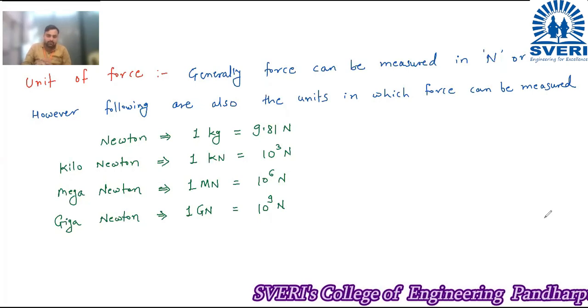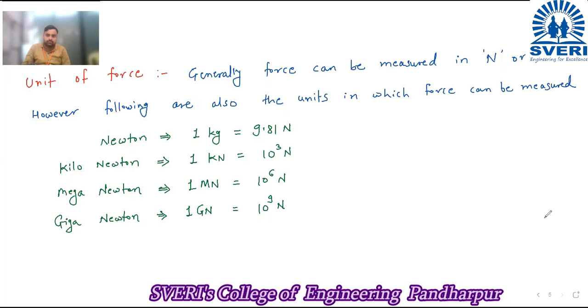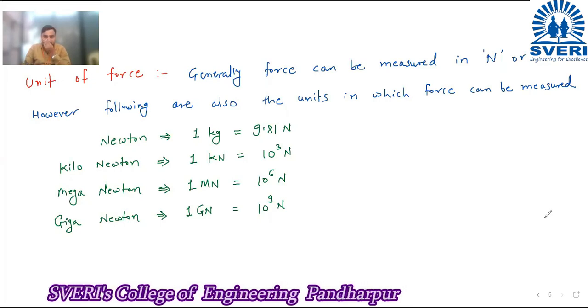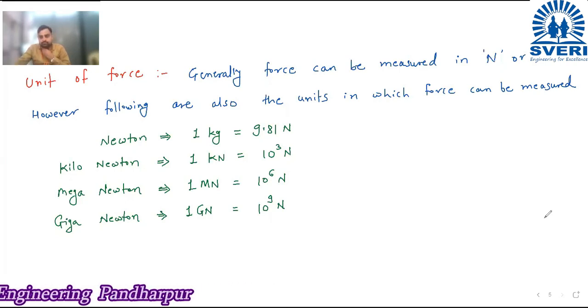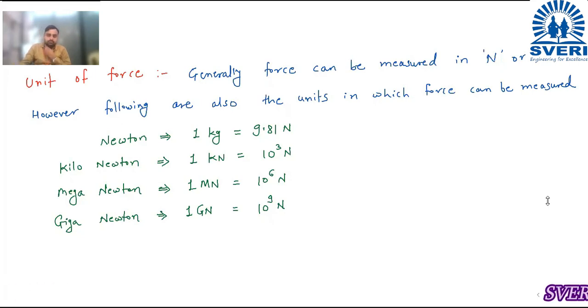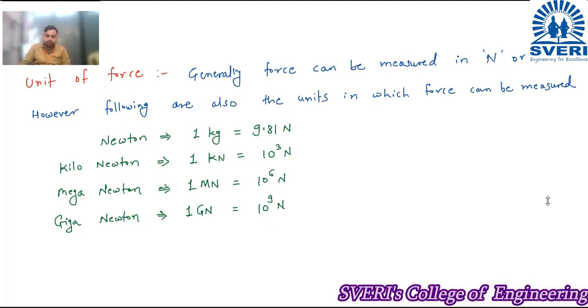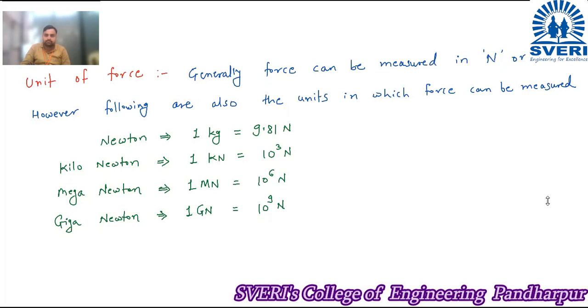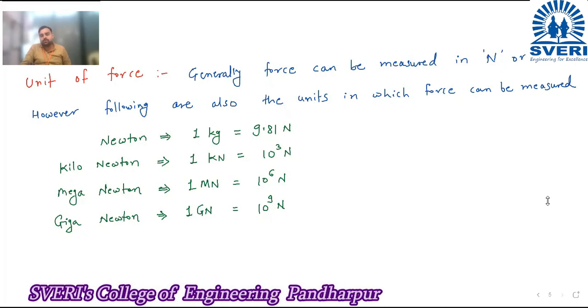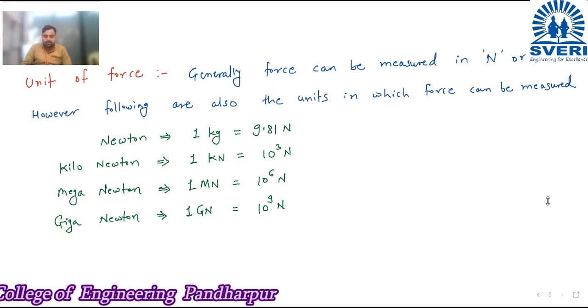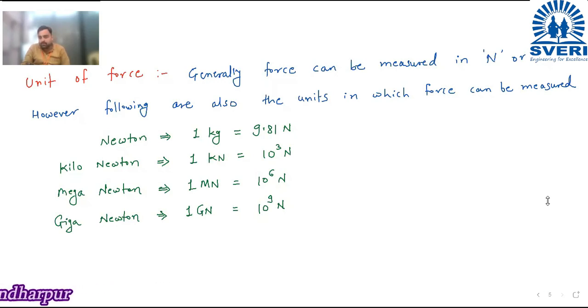19, present, sir. 20, present, sir. 21, present, sir. 22, present, sir. 23, present, sir. 24, present, sir. 25, present, sir. 26, present, sir. 27, present, sir. 28, present, sir. 29, present, sir. 30, who is 30?